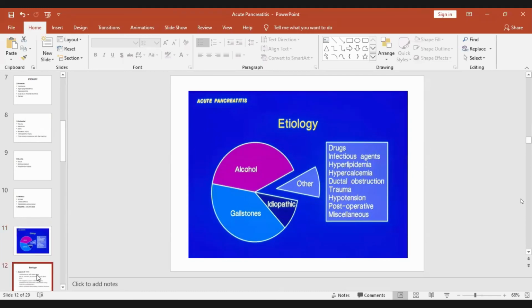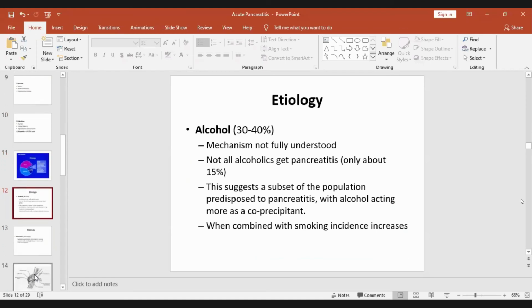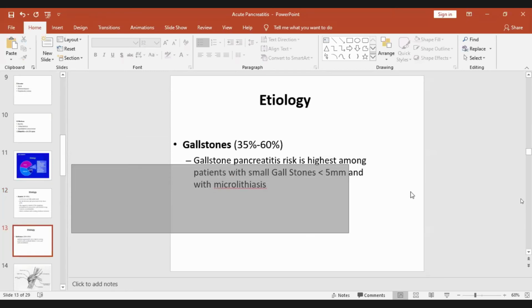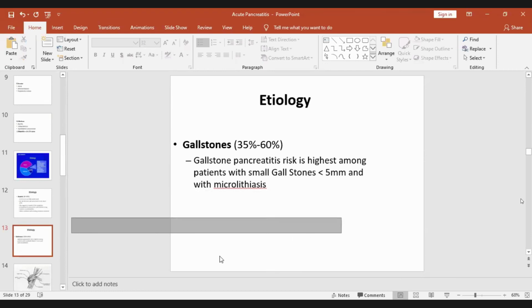Now, alcohol etiology forms 30 to 40%, and we don't know what the mechanism is. And if there is smoking associated with it, it further increases the incidence. Then gallstones less than 5 millimeter in size, that is called microlithiasis, are the most dangerous. Large gallstones cannot pass the common bile duct, they will remain in the gallbladder.